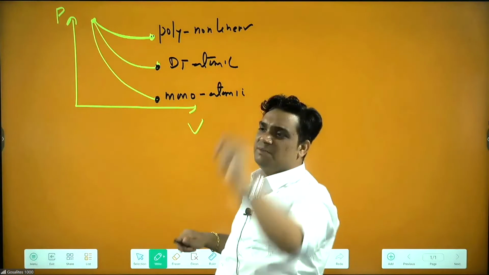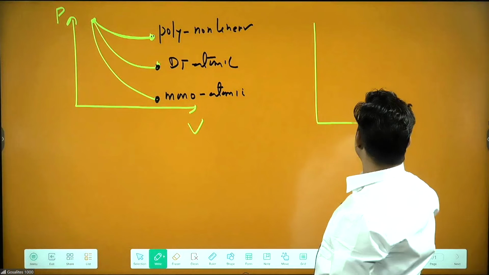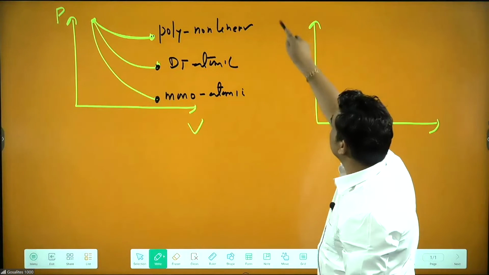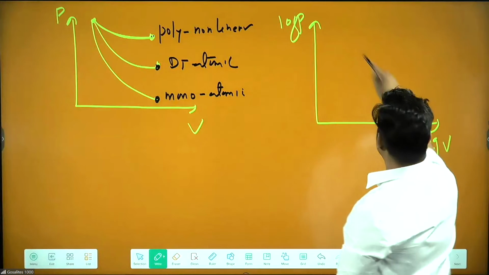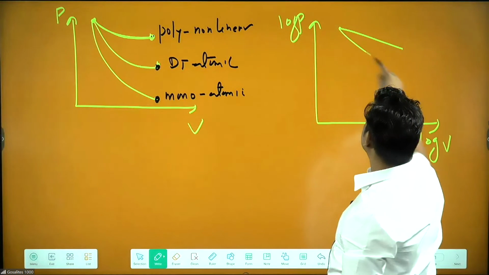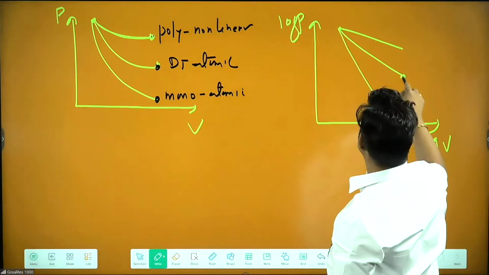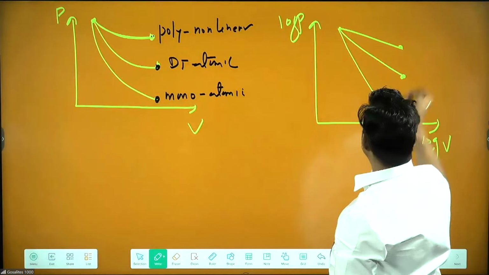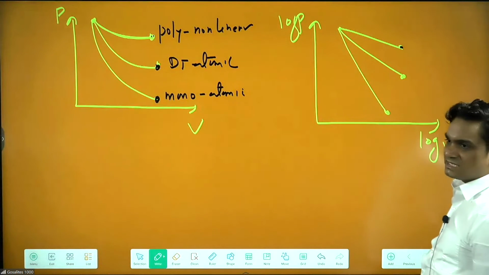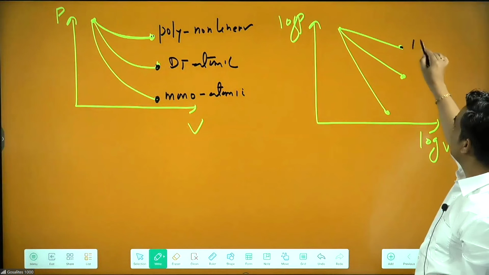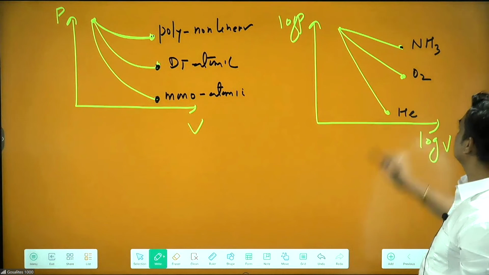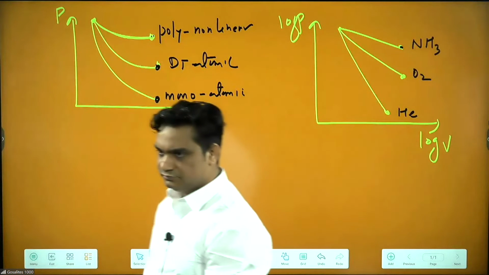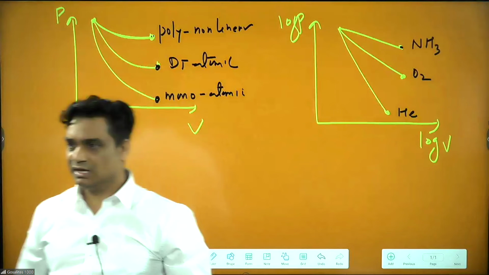If I ask the same graph in log, because everyone knows log makes the graph straight. Here I am putting log P, and this is log V. Now if three gases are given, you can say this will be NH3, this will be O2, and this must be monoatomic, that is He. Clear?